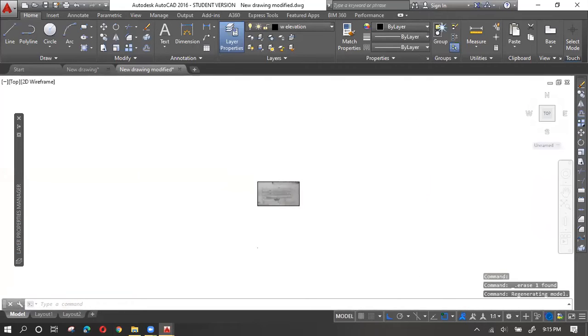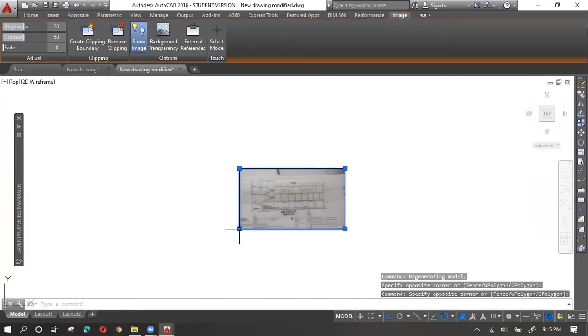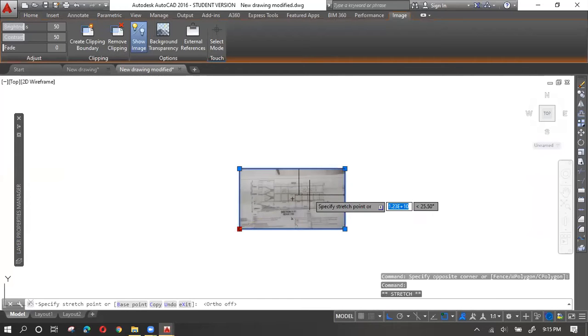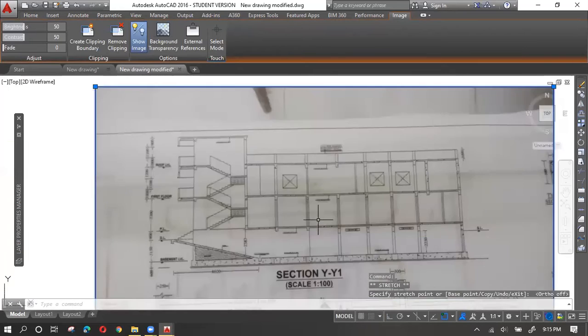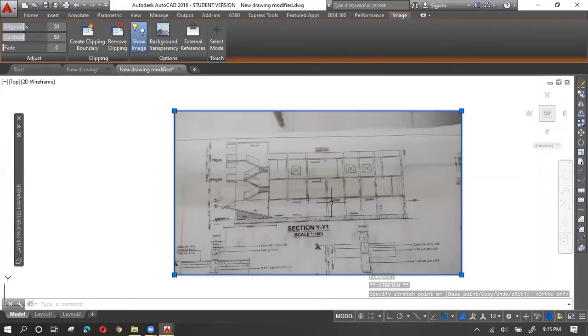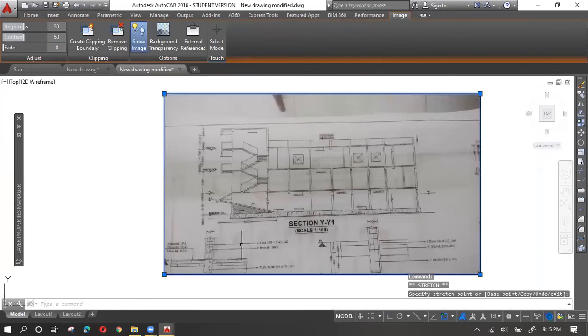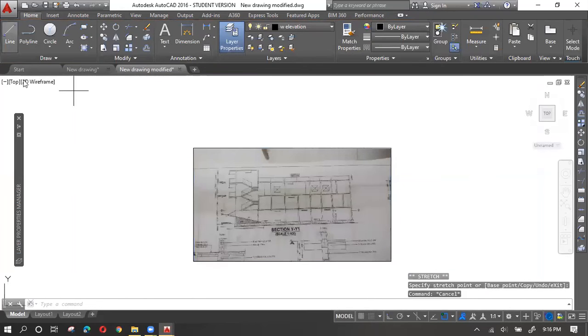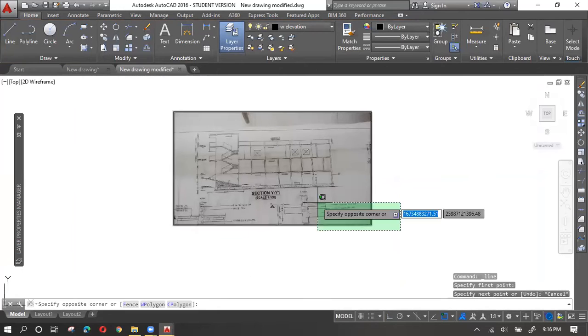I need to scale this drawing. Still it is very weak.